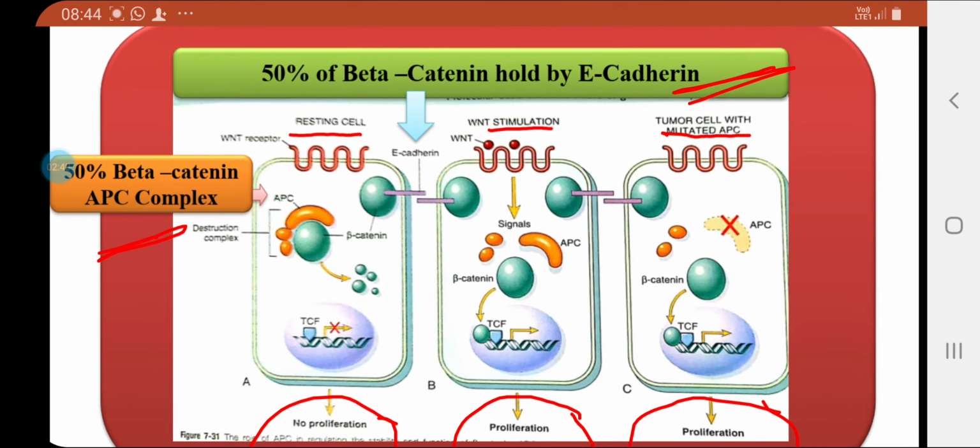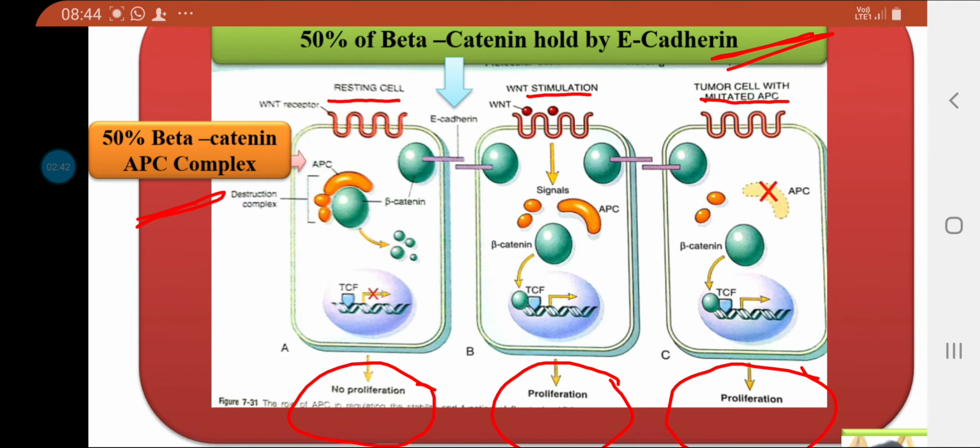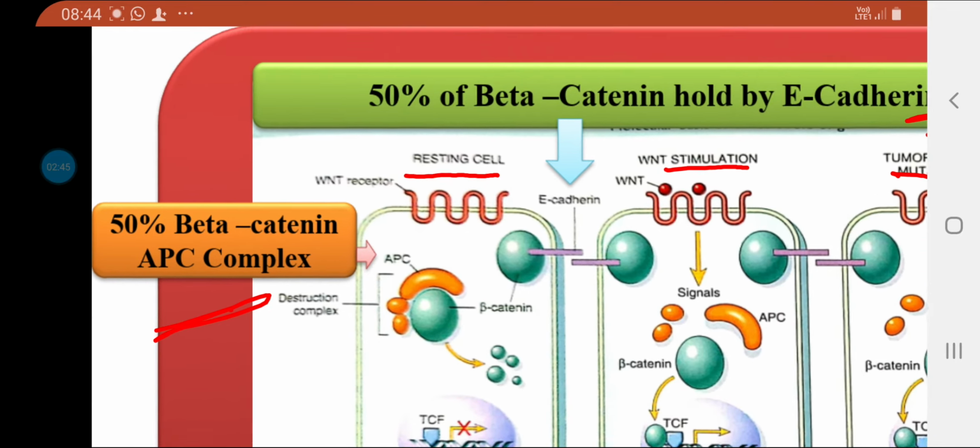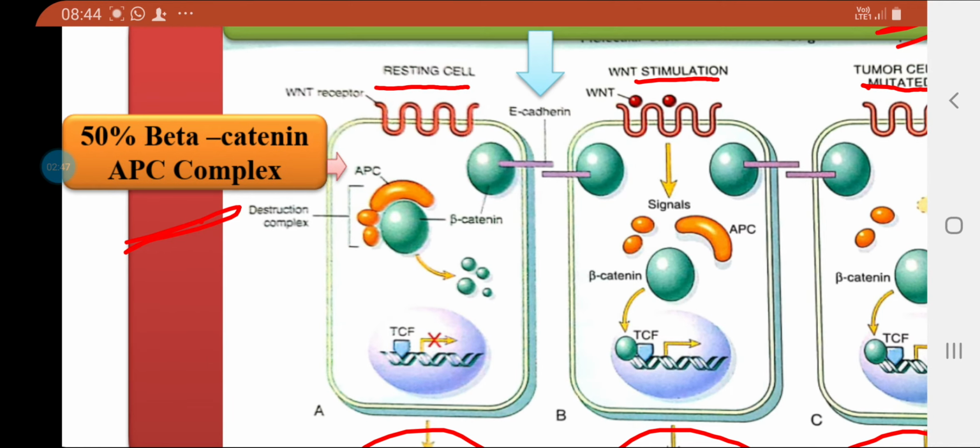So this is the diagrammatic view. Here we can see on the left side the WNT receptors in the resting cell, and there is a complex made up of three important proteins, out of which APC is an important protein. This complex is called the destruction complex, and it binds 50% of the beta catenin, and the other 50% of beta catenin is bound by the E-cadherin, and together they inhibit cell proliferation.